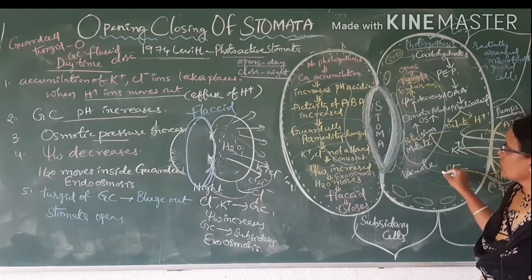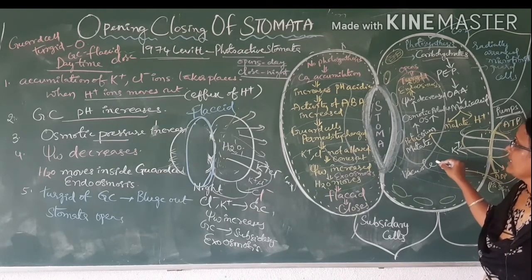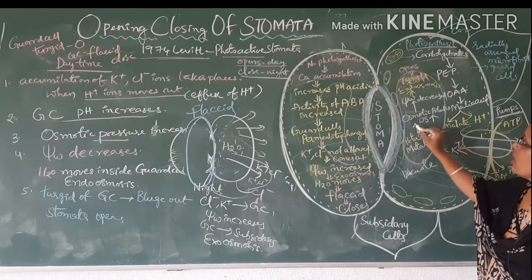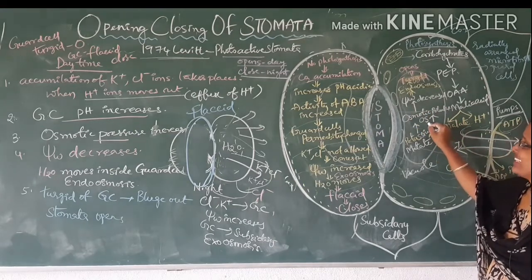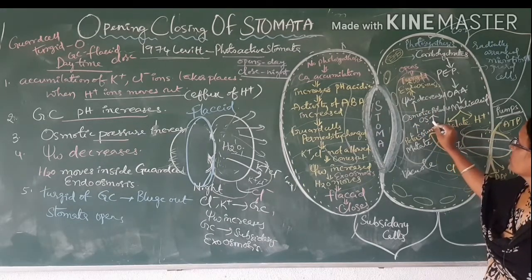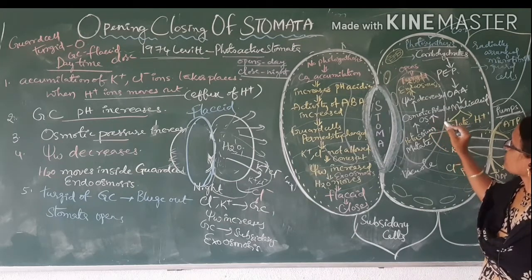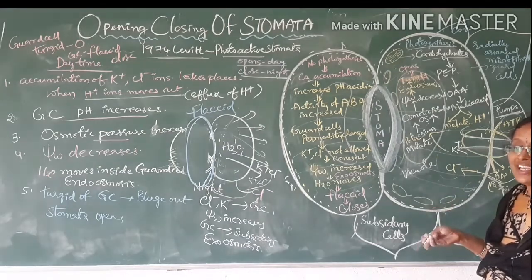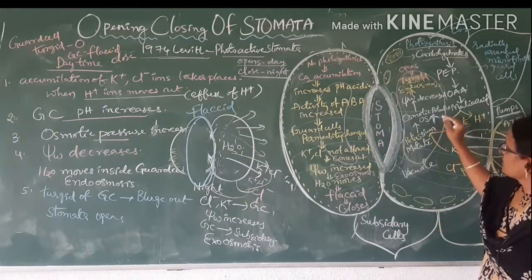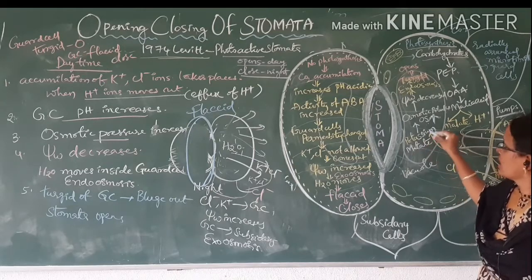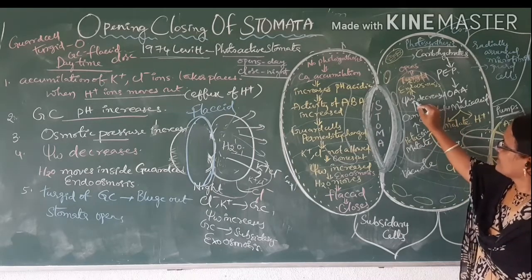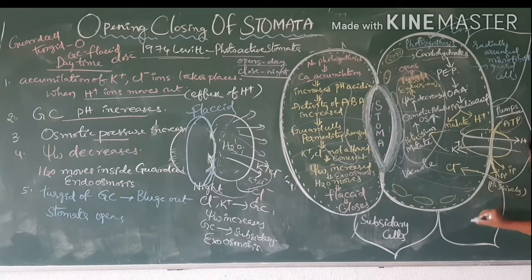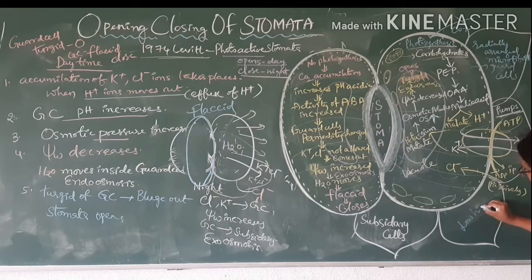So when there is more ion concentration, ultimately due to the ion concentration, the osmotic potential decreases. Osmotic pressure increases due to the accumulation of salts and ions, and water potential decreases. When water potential decreases, here there is low water potential, and there is high water potential.